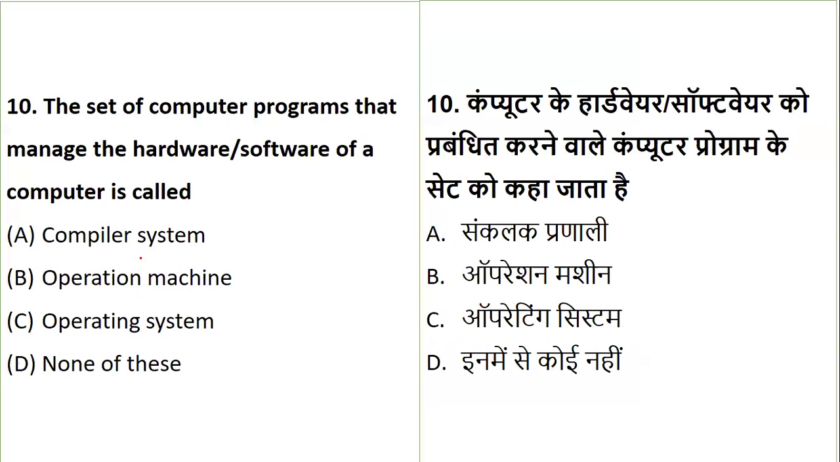Okay, next is: the set of computer programs that manage the hardware and software of the computer. Is it compiler, operation machine, operating system, or none of the above? A set of programs that manage hardware as well as software will be called your operating system. Managing hardware as well as software, it's operating system, right? So I have just done a quick 10 questions.